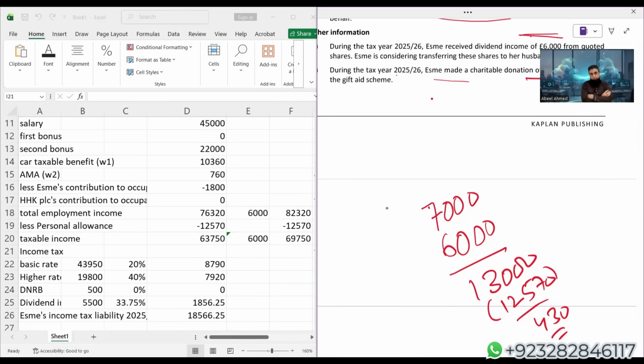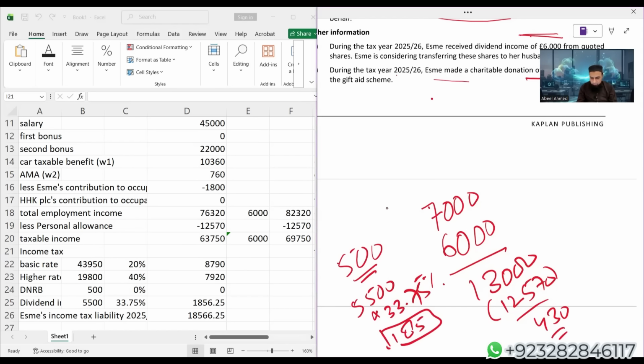On the other hand, ESME will get the benefit also, because if ESME does not transfer all her shares to ND, then what happens? Obviously the first £500 ESME will get in the nil rate band, but on the remaining £5,500 ESME will have to pay 33.75%, which comes to £1,856. Logically, if ESME transfers all her shares to ND, this couple will save, and to be more specific, ESME will save her income tax liability of £1,856, which you can see in part A. On £5,500, she is paying £1,856.